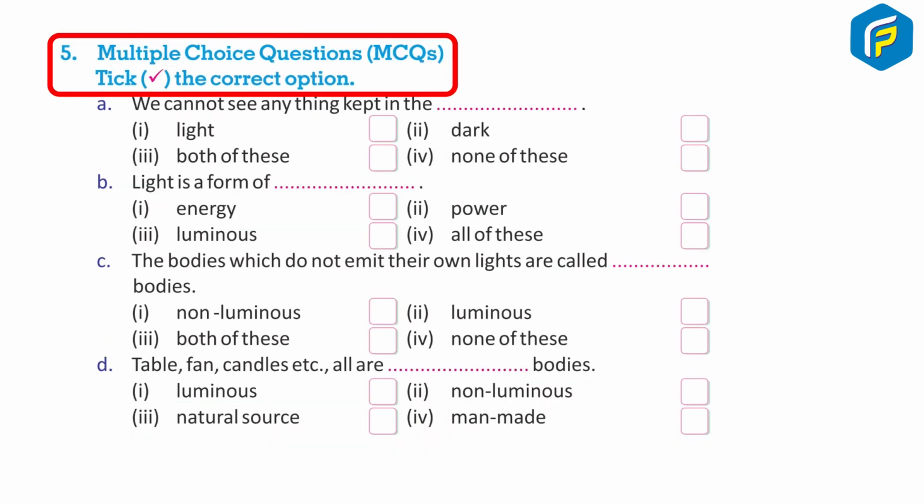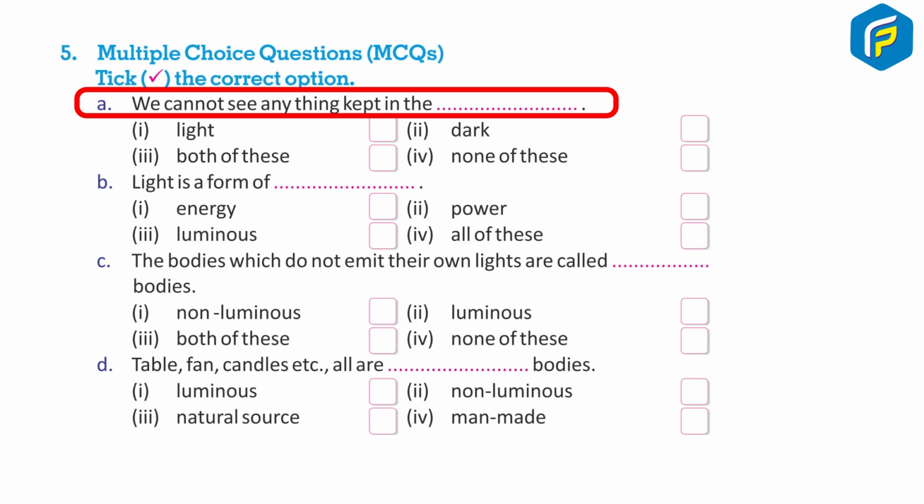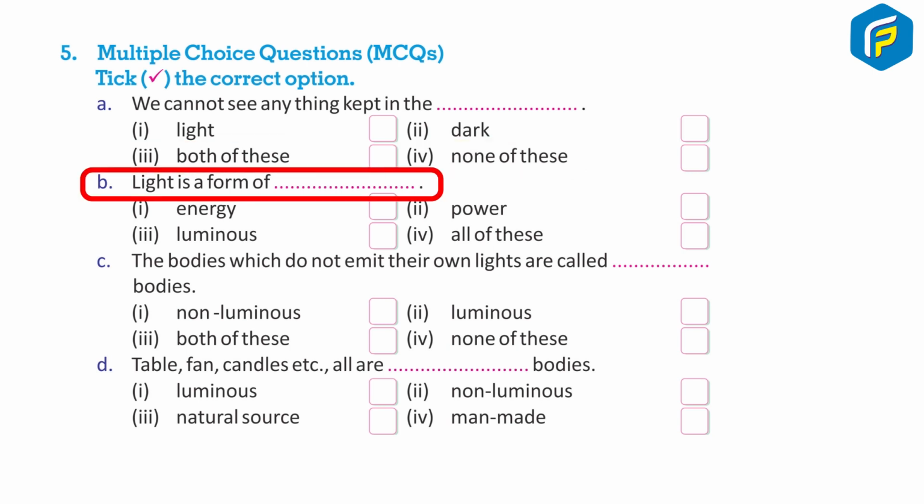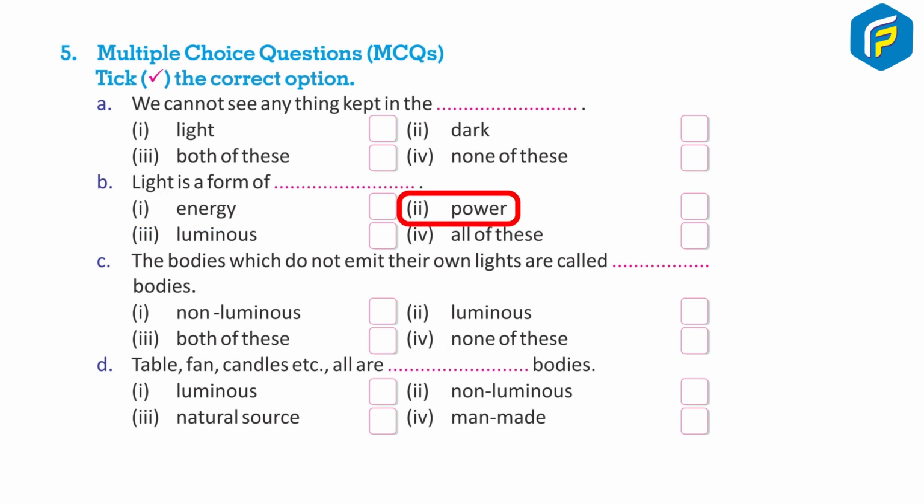5. Multiple choice questions, MCQs. Tick the correct option. A. We cannot see anything kept in the dash. 1. Light. 2. Dark. 3. Both of these. 4. None of these. B. Light is a form of dash. 1. Energy. 2. Power. 3. Luminous. 4. All of these.